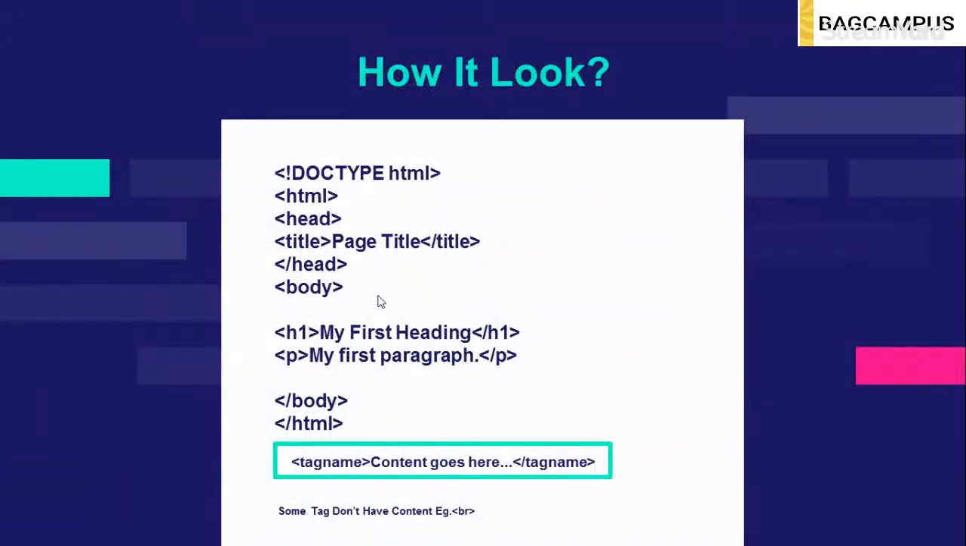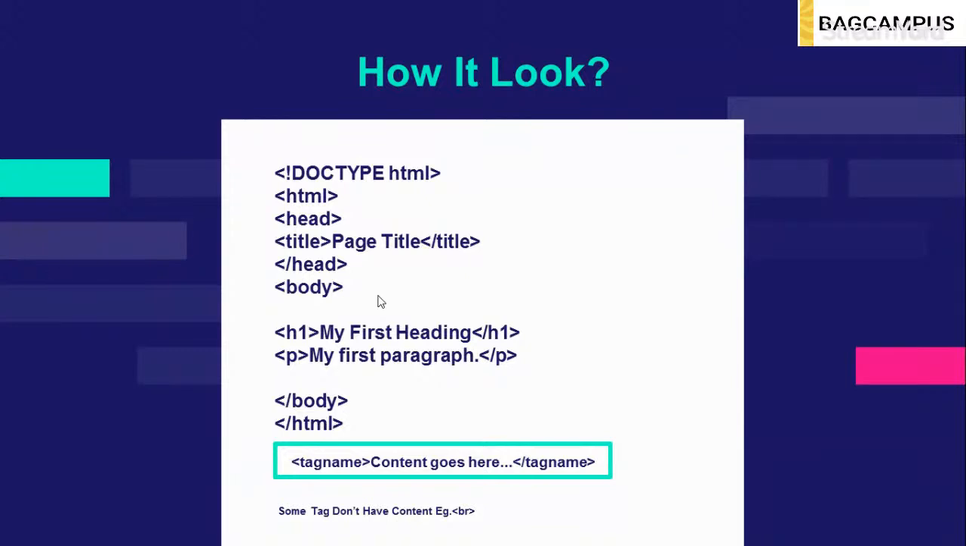So how does basic HTML look? It is just what you can see on your screen. It starts with doctype html. What is doctype html? This is really important, and it is just where we declare that this document is of type HTML. Then there are tags. What are tags in HTML? This is what they look like.